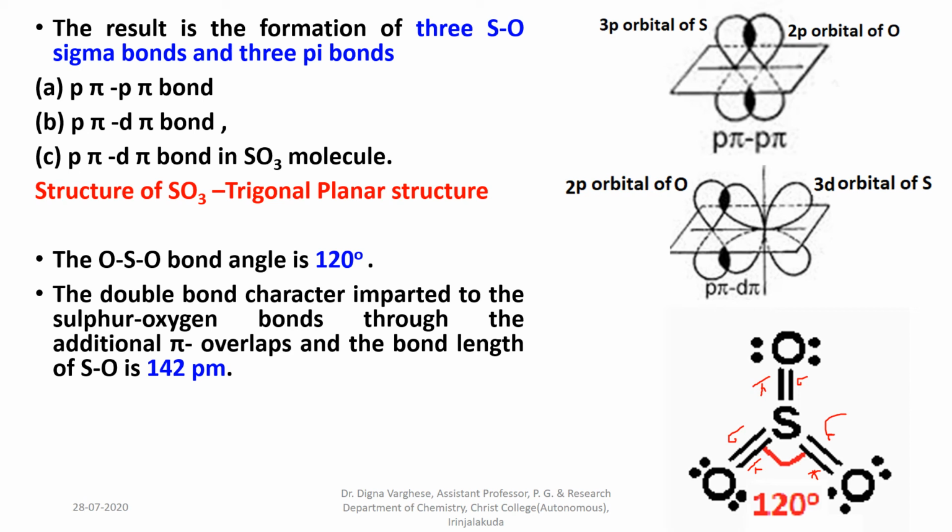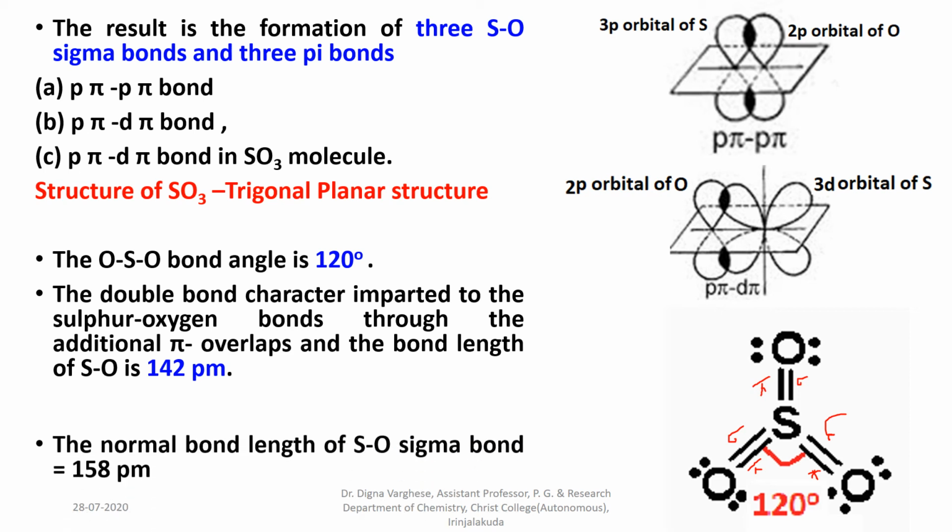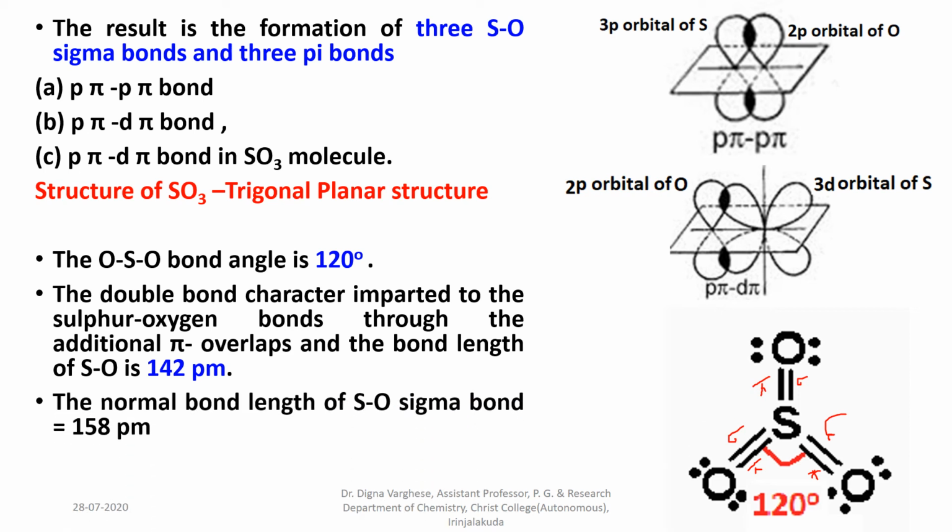We know the normal sigma bond length is 158 picometer, but it is less in the case of sulfur trioxide molecule. It is about 142 picometer.